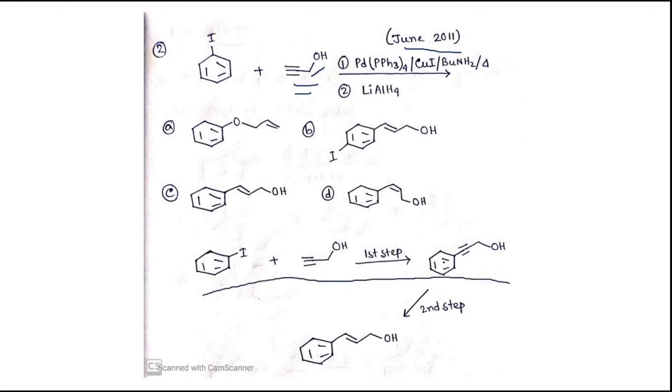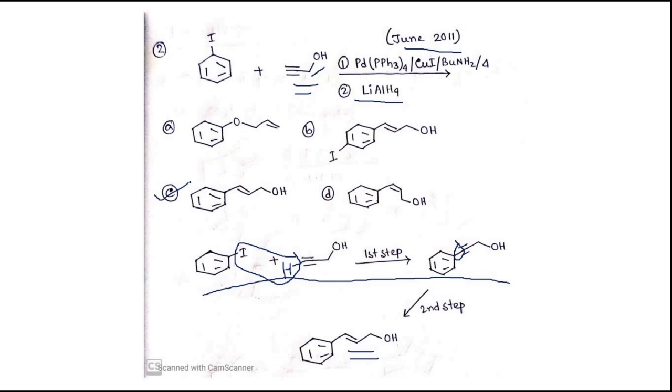You can see that in the first step, this coupling reaction will take place. One new bond will be formed between these two carbon centers. In the next step, I have shown that lithium aluminum hydride is present. In presence of lithium aluminum hydride, this kind of alkyne will be reduced to the corresponding trans alkene. Here I have written this trans alkene. So the final product will be option C.